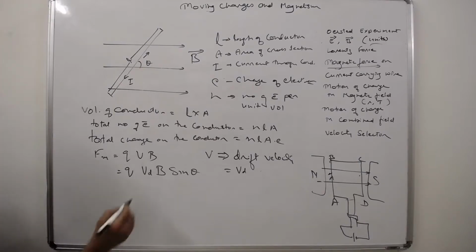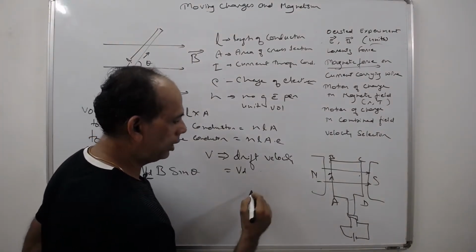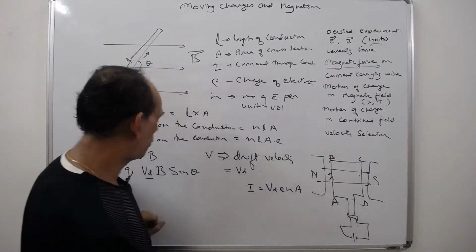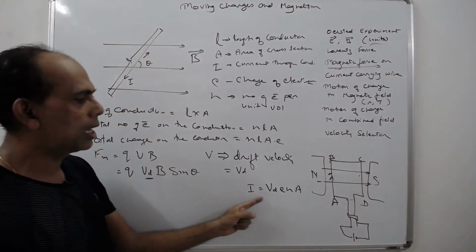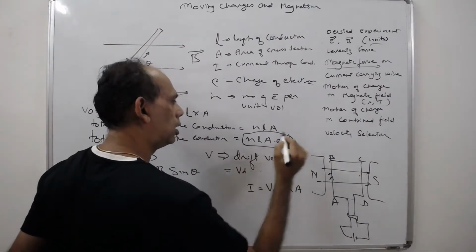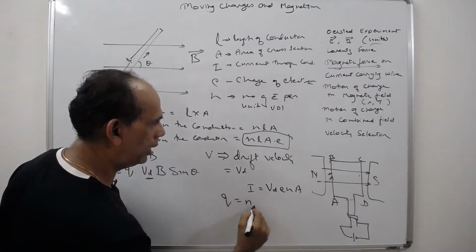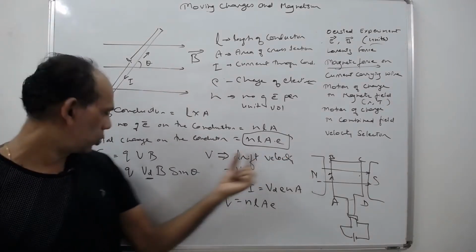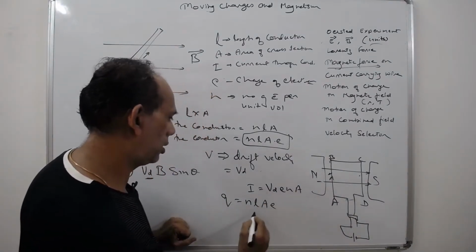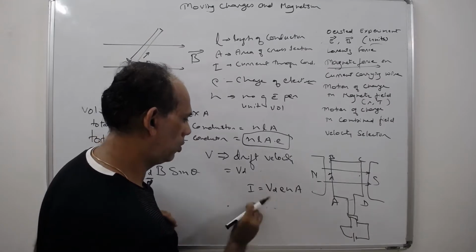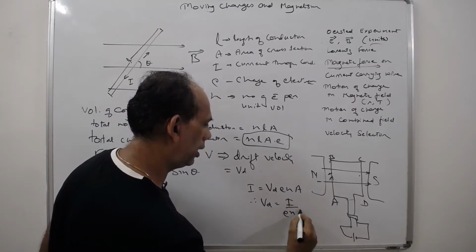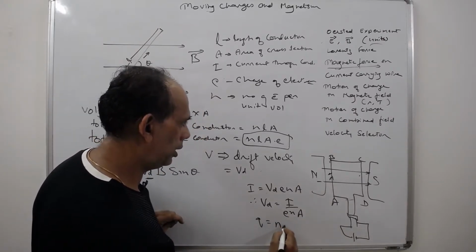So what do we get finally? From the current electricity lesson, I is equal to V_d N E A, so V_d is equal to I upon N E A. And Q is equal to NLAE.